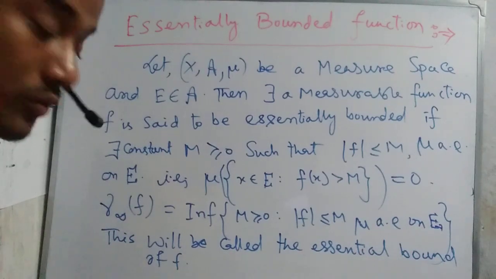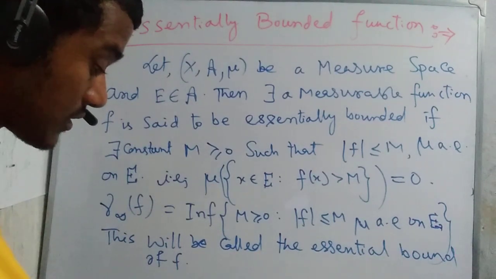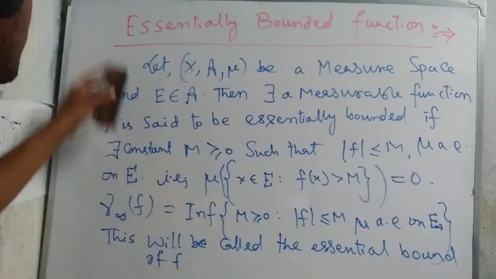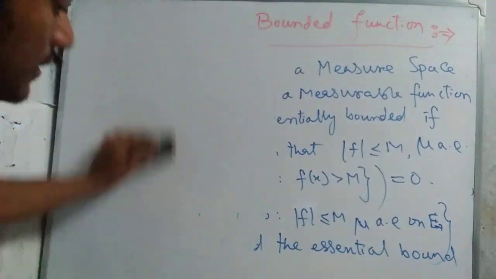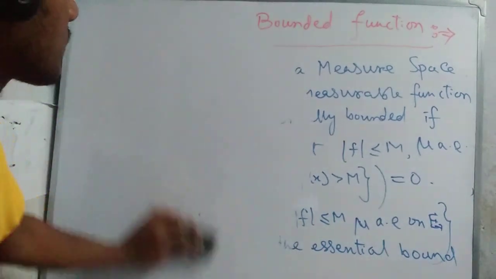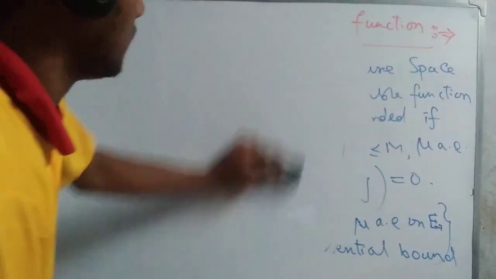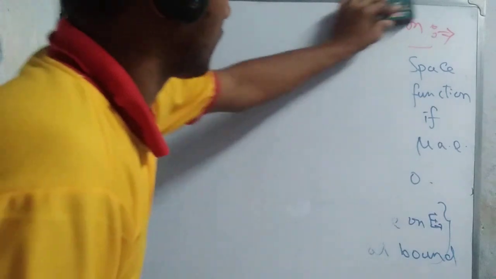Now we learned another important theorem in the previous class. f is bounded means |f| ≤ M, that is, M is an upper bound for f.